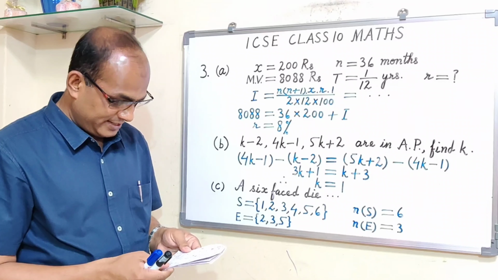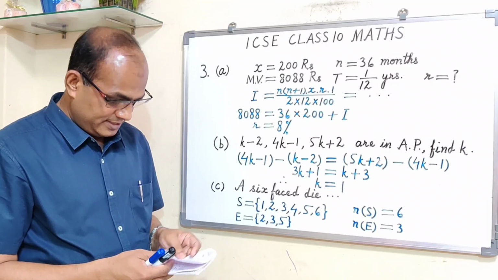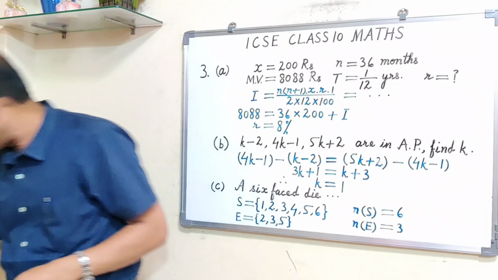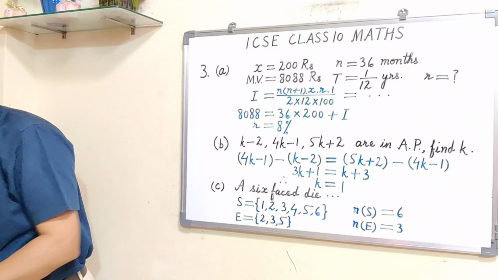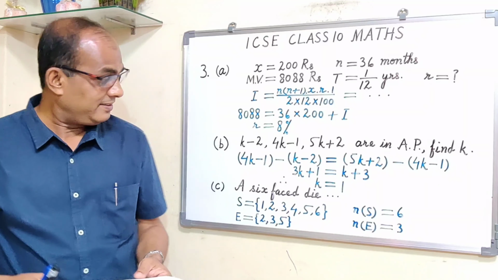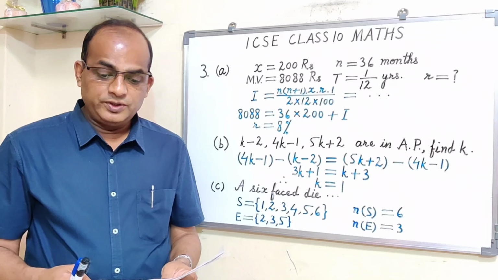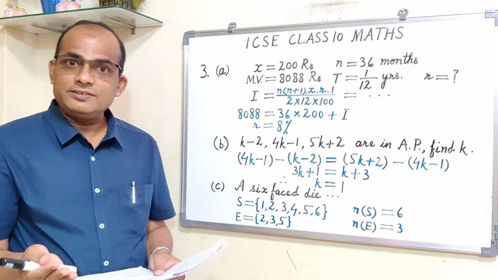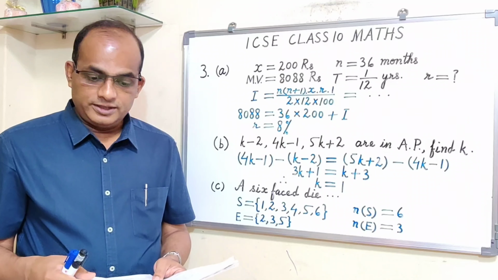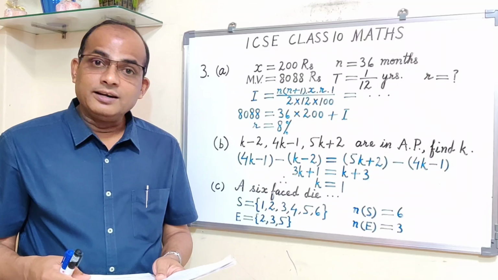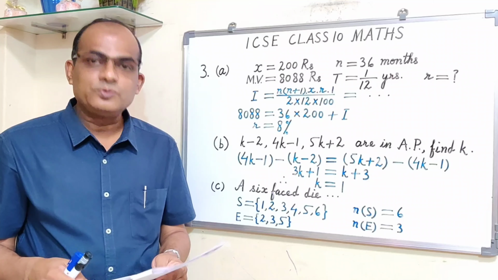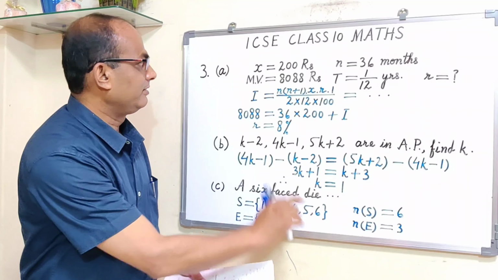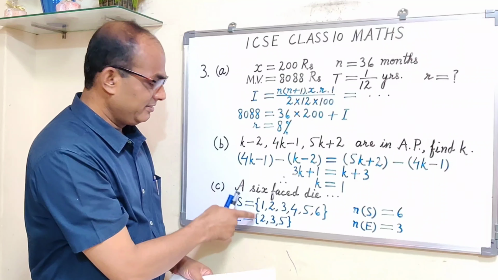Now C part. In the C part, the question is from probability, and the question is: a six-faced die is thrown. Find the probability that first, a prime number turns up, second, an odd number turns up, and third, a number multiple of 2 turns up. These are the 3 sub-questions, and the question carries 4 marks. This one 3 marks, this one 3 marks, and this carries 4 marks.